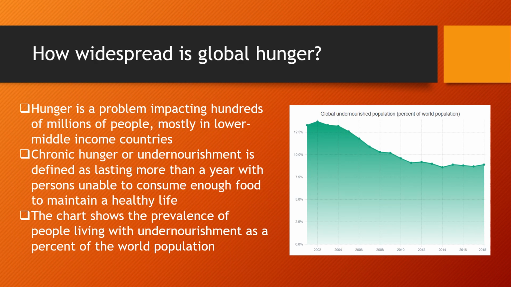So how widespread is global hunger? Hunger is actually a problem impacting hundreds of millions of people, mostly in lower middle income countries. Chronic hunger or undernourishment is defined as lasting more than a year, with persons unable to consume enough food to maintain a healthy life. The chart on the right shows the prevalence of people living with undernourishment as a percent of the world population. Since 2002, it has gone down at least 2%.